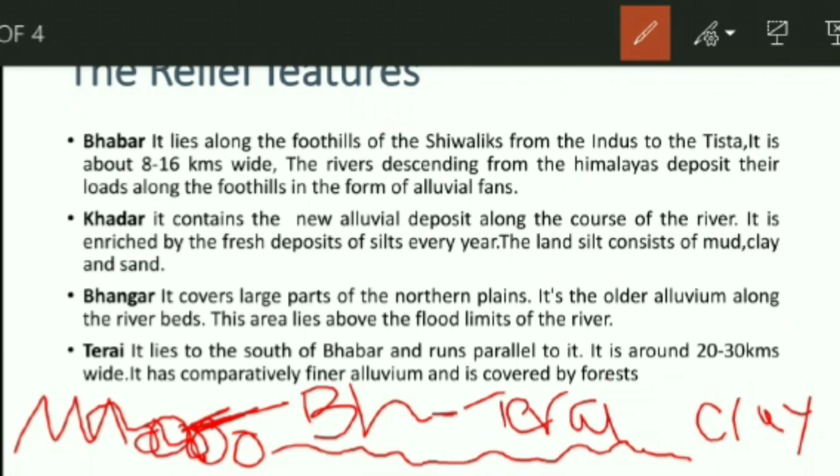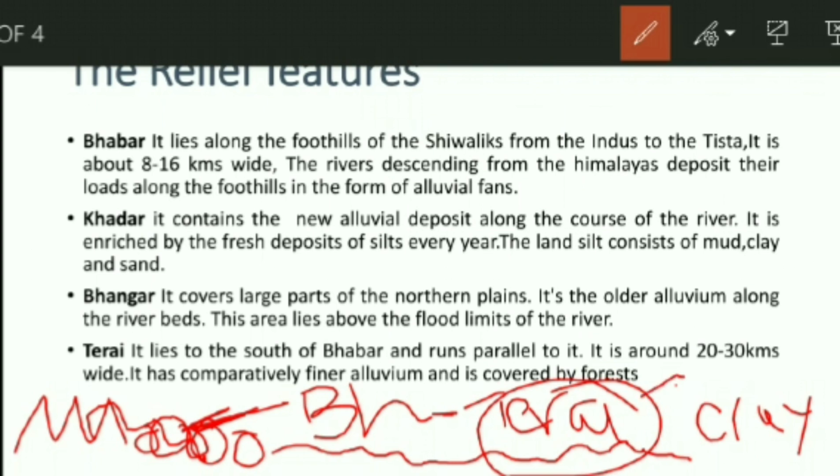The next physical feature is the Tarai. This soil is much finer as compared to the Bhabar, and fertile also. It lies to the south of the Bhabar and runs parallel to it. It is around 20 to 30 km wide. It is comparatively finer alluvial and covered by forest. This Tarai region is highly fertile and was forested, but in today's time the forested area of this region has been cleared and sugar cultivation is taking place here.